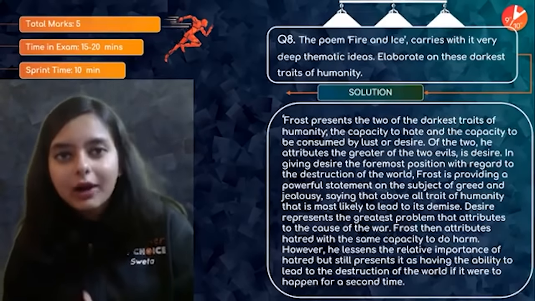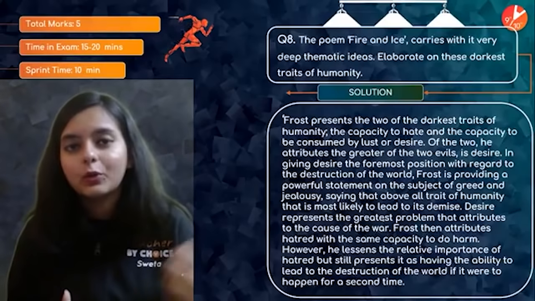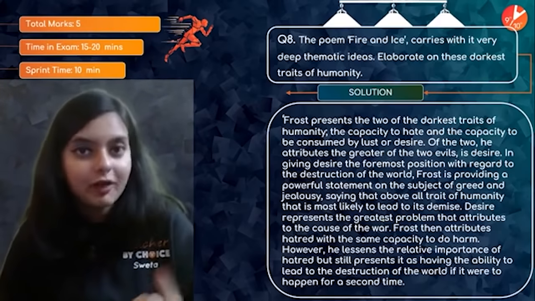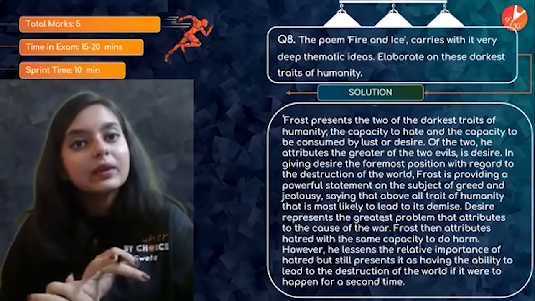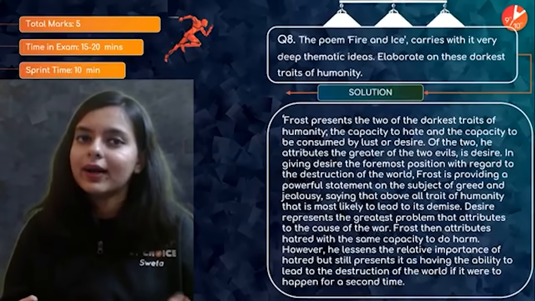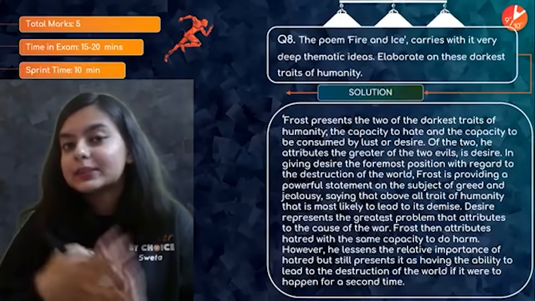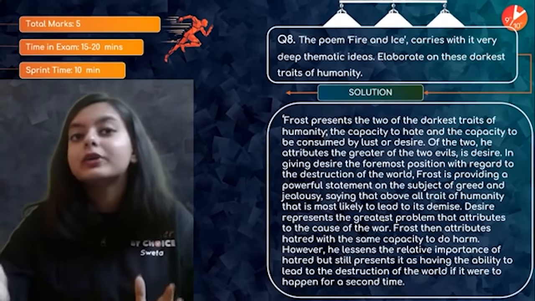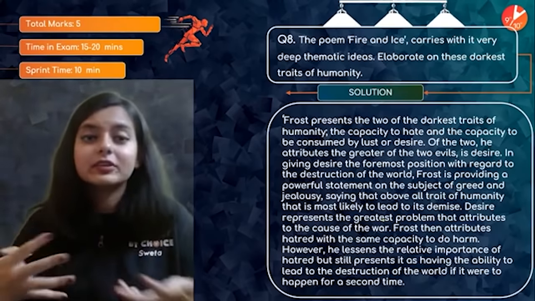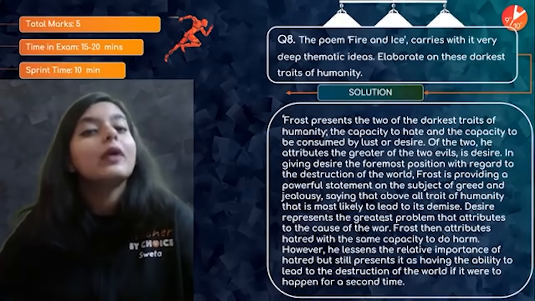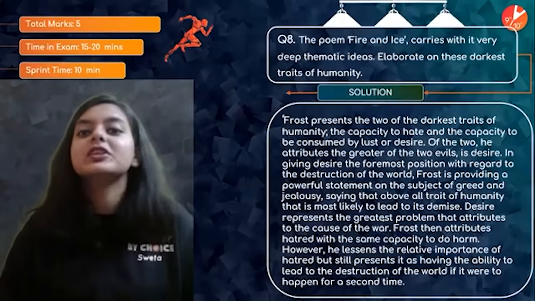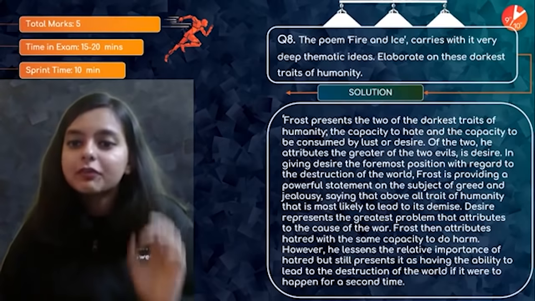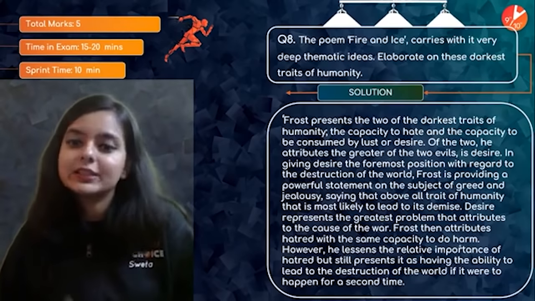Why are we at war with each other? I had already explained this to you in the Umang series as well. We are not in control of our desire. So maybe it can be with a piece of land. Why do we fight war? Maybe some dispute. Why are we in dispute with each other? Right? Only and only because we want more and we don't want the other one to share with us. Right? We don't want to share anything with the others. We want more and more and more only for ourselves. So this selfishness is again the root cause of everything, this unbridled and uncontrolled desire, right? So Frost then attributes hatred with the same capacity to do harm.